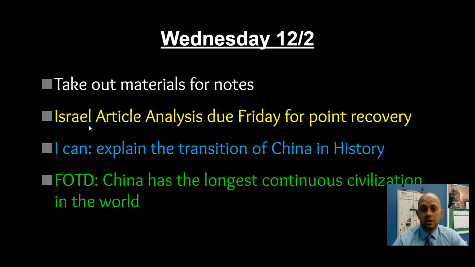One article analysis, if done well, is 15-point recovery. Two article analyses would be 30 points of recovery. This is point recovery, not extra credit. You don't get points over the top. It's for recovering points you did not get for the summative. And there's a video explaining that more in that assignment.